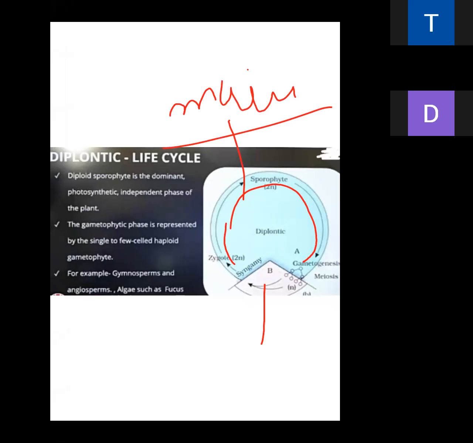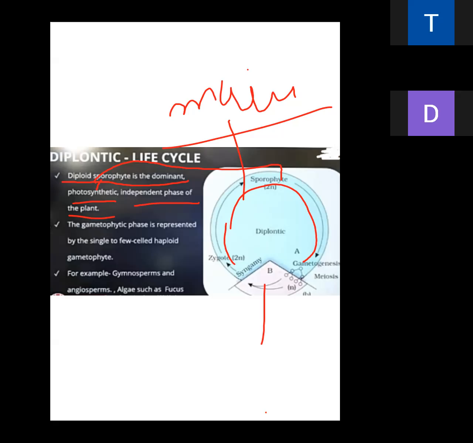In the diplontic cycle, the diploid phase, that is the 2n number, is the dominant and main part of the life cycle. The diploid sporophyte is dominant, as mentioned clearly here. The sporophyte does photosynthesis. It is the independent phase of the plant, not dependent on the other. Is it clear? Independent phase of the life cycle.